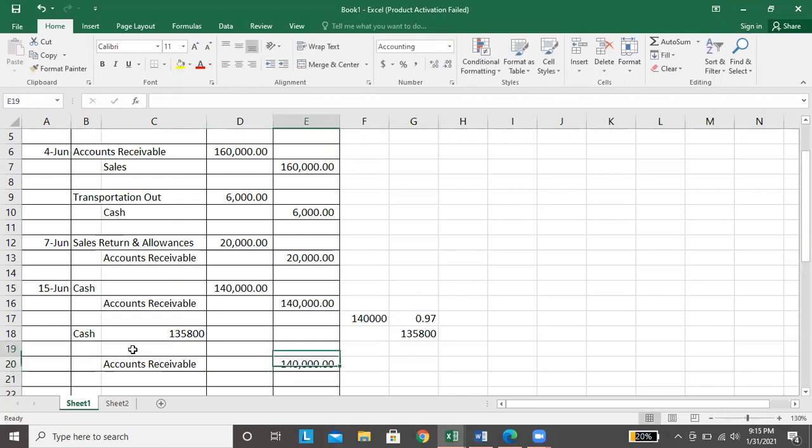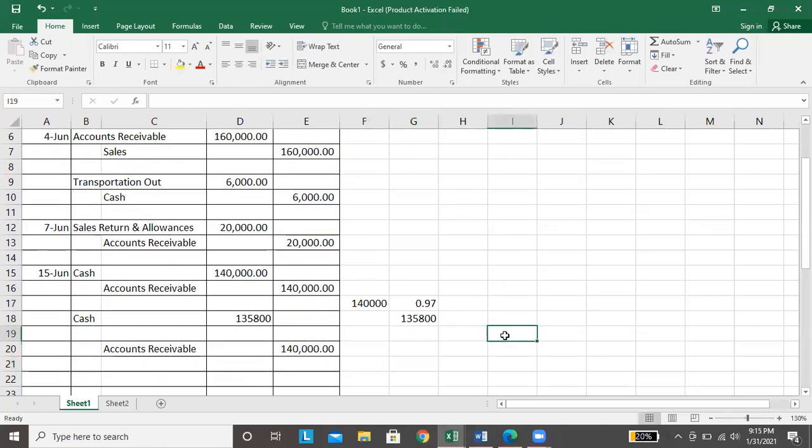Okay? So if you notice now, yung debit natin at saka yung credit ay hindi na equal. As I said, dapat kung ano yung total ng debit, that should also be the total for the credit. So in this case, yung balancing figure, yan na yung i-record natin sa discount.